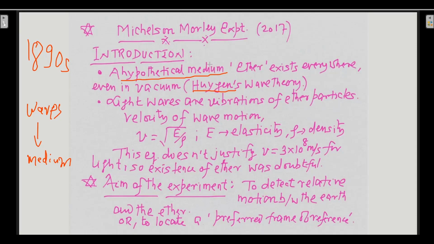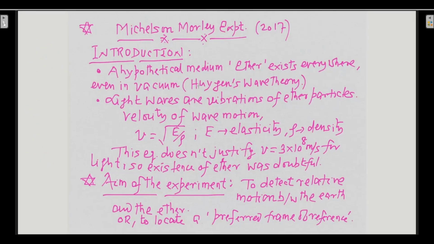He had given this particular ether hypothesis because he wanted to explain how light waves reach from the sun to the earth, since there is no medium in between. Waves require a medium for traveling, so how is light reaching the earth? So he said that ether exists everywhere, even in vacuum. Although he was proved wrong later on, at that particular time he said like that.